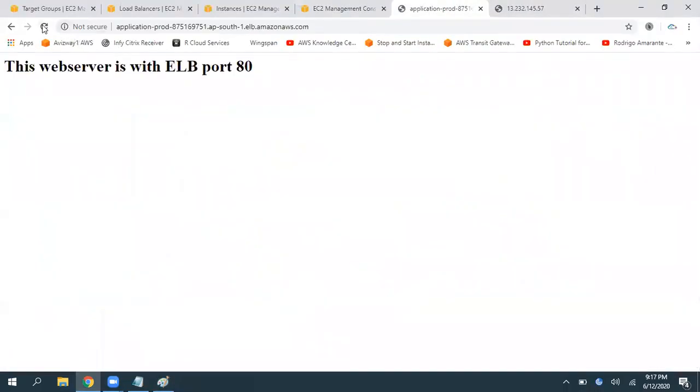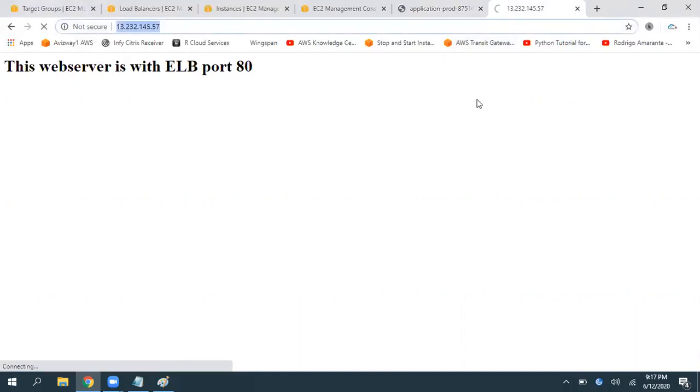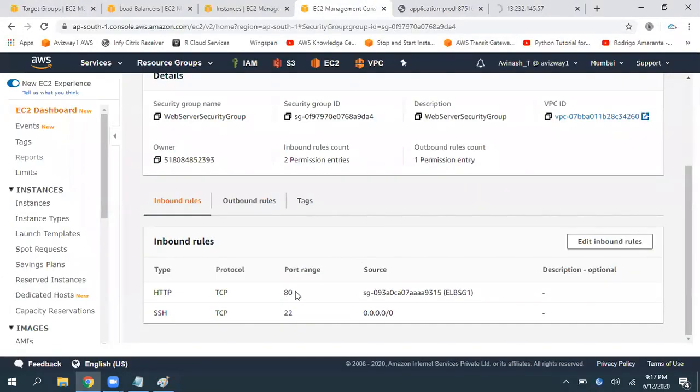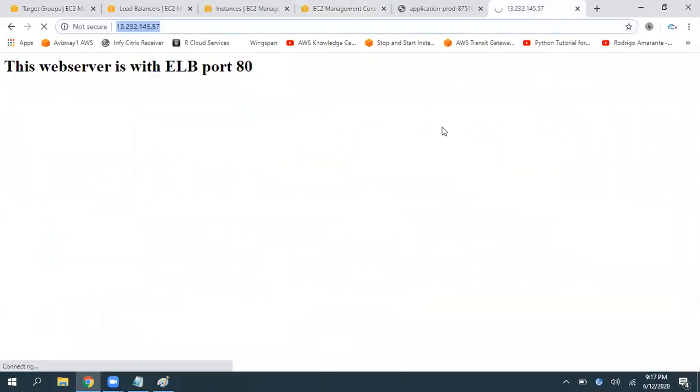Now, is there any interruption here? No interruption. But this is not going to work anymore. Why? Because we have modified it to deliver all content to another security group. And this is not going to work.